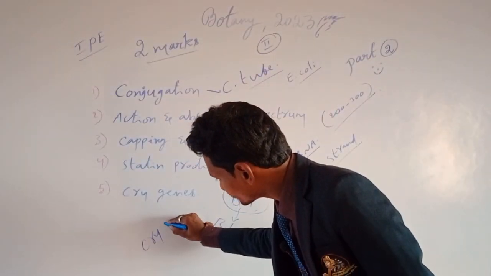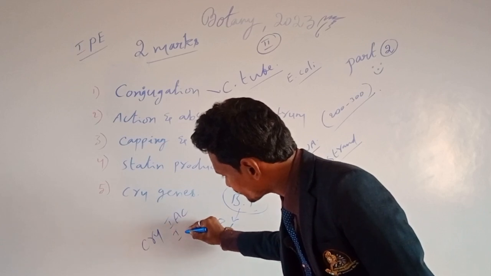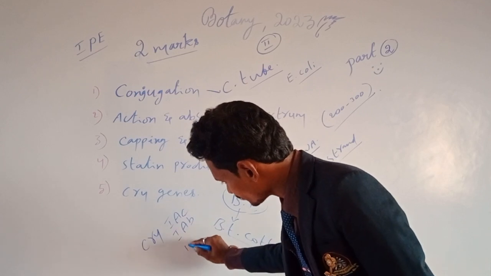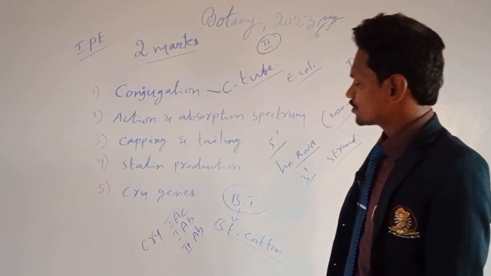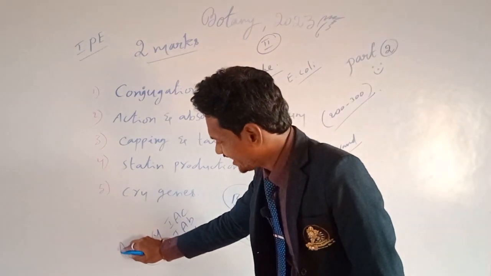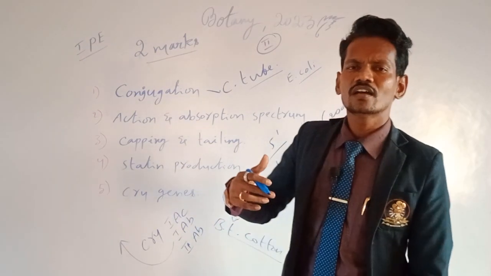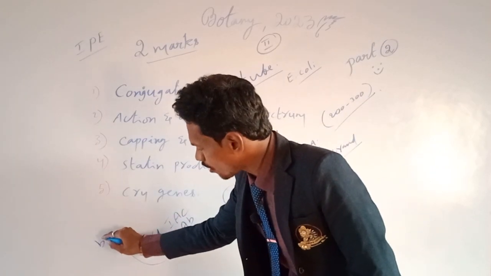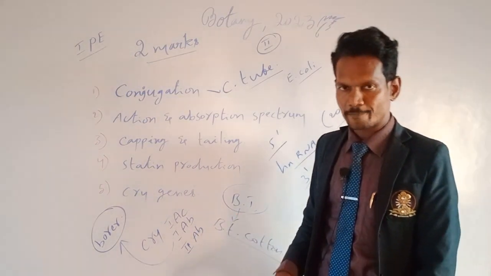Cry 1AC, cry 1AB, cry 2AB. Here, the cry 1AB gene prevents the attack or harm of the corn borer insect, or worm.